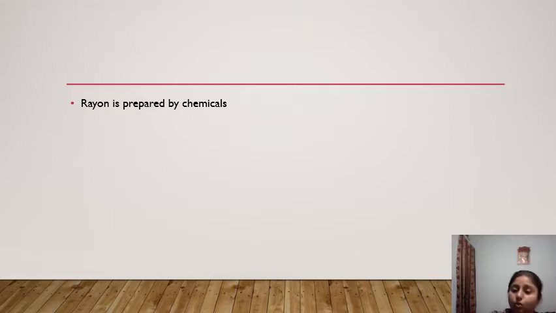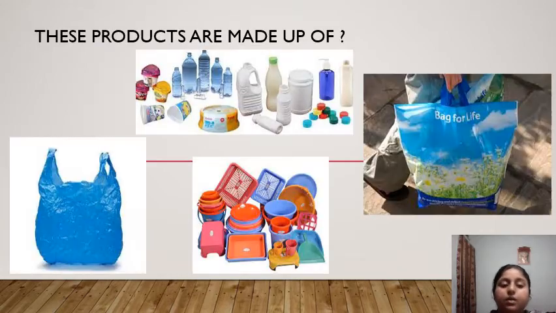Now tell me, these products are made up of what? In front of you there are some products. Tell me what you observe from this picture.